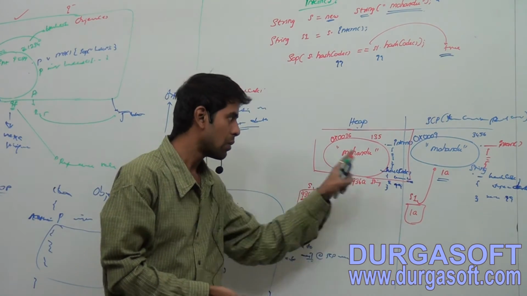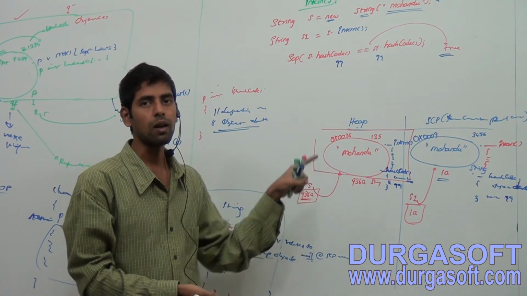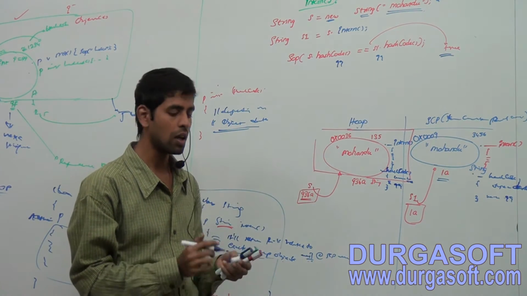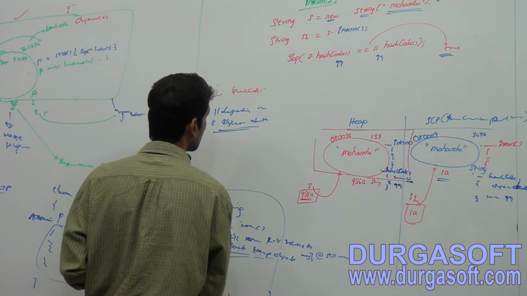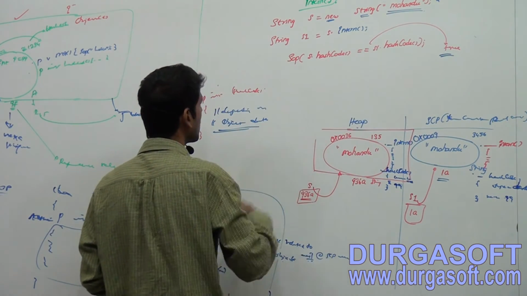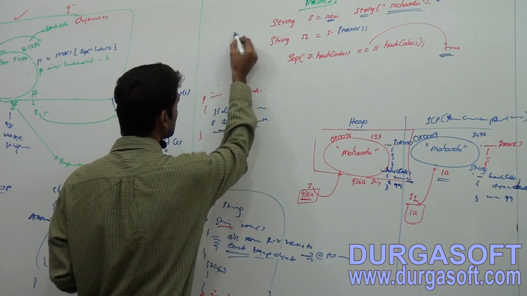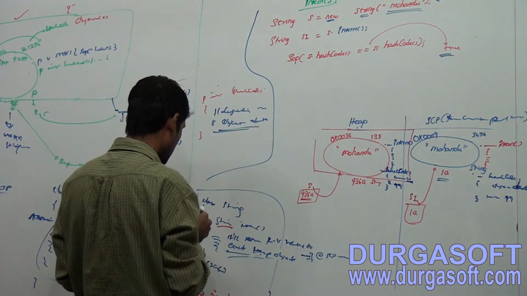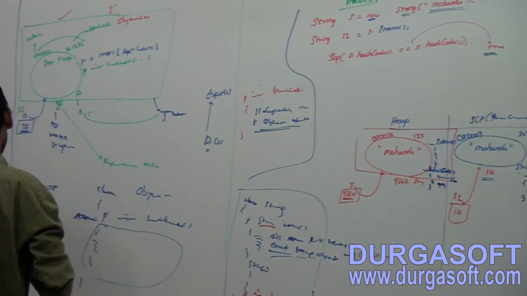How to check whether these two objects are different? Observe here. So please don't go with hash codes. Please don't go with hash codes. I hope you get this one. Now observe here.